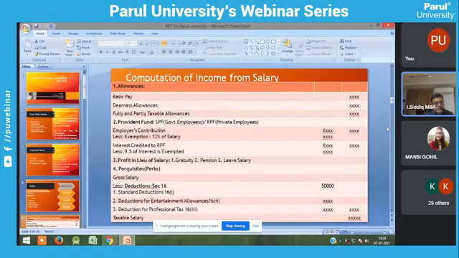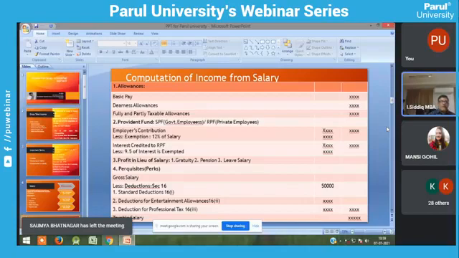The fourth item, perks. So you can add these four components and you get the gross salary. After gross salary, you have to deduct three items. One is standard deduction. It is fixed by the government as 50,000 rupees.